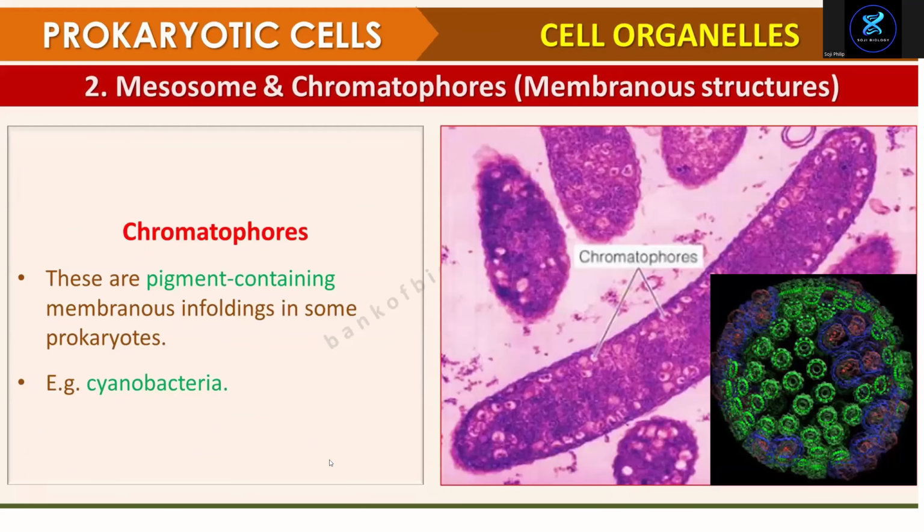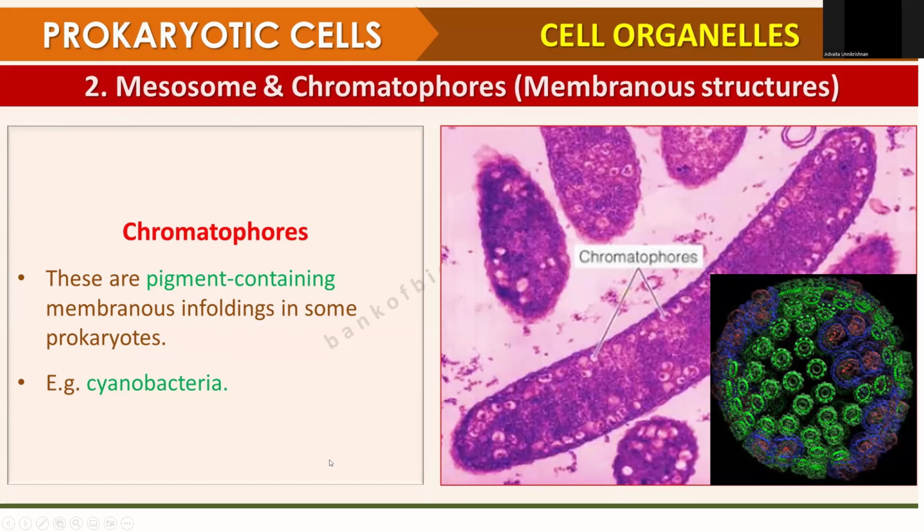What's mesosome, Advaita? Mesosome is formed by the infolding of the plasma membrane. It has three parts: vesicles, tubules, and lamellae.